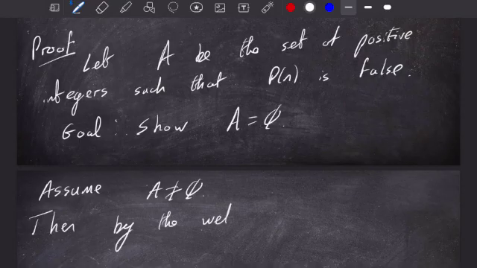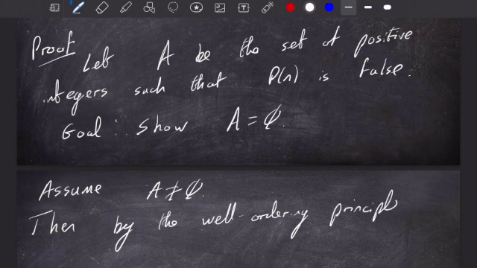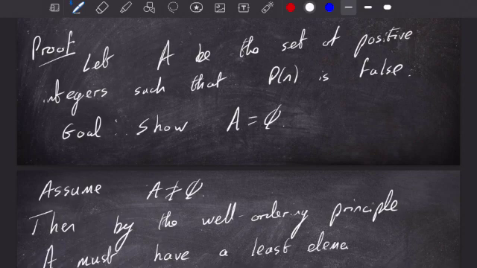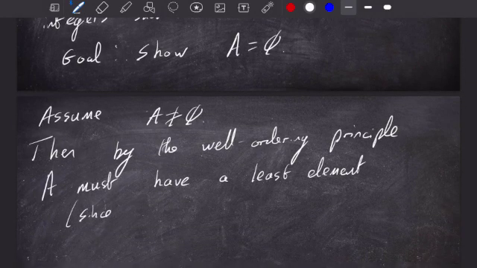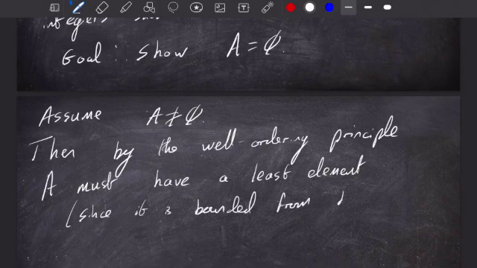If A is non-empty, by the well-ordering principle, A must have a least element, right? Because the set A is actually just a subset of the natural numbers, so it has, for example, 0 as a lower bound, so it's bounded from below, and therefore it has a least element by the well-ordering principle.